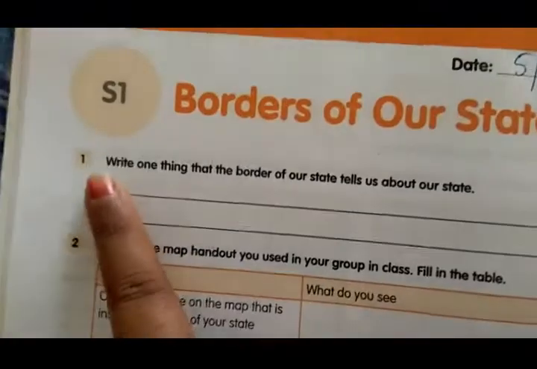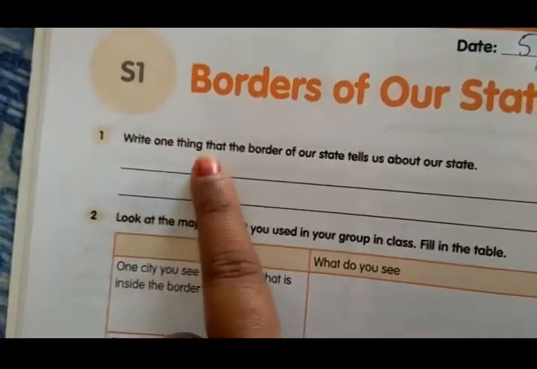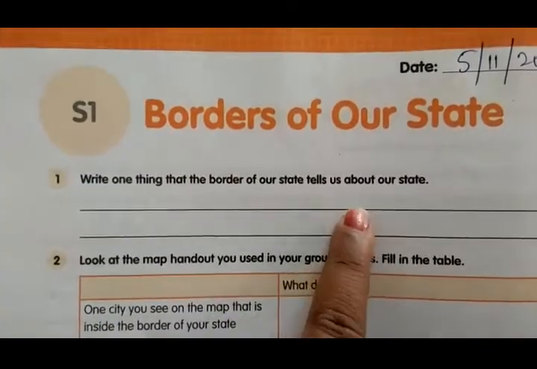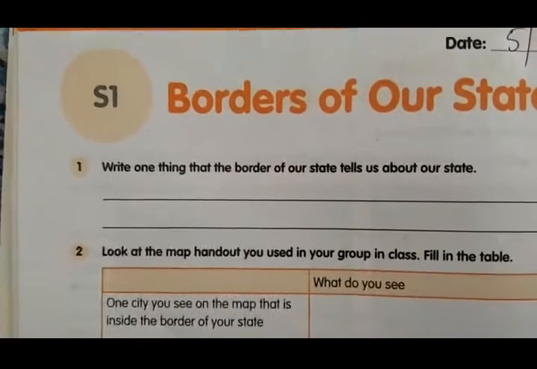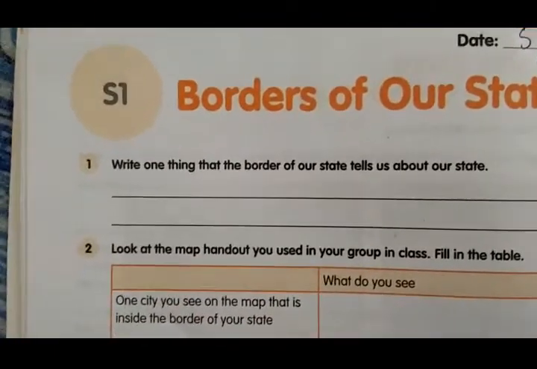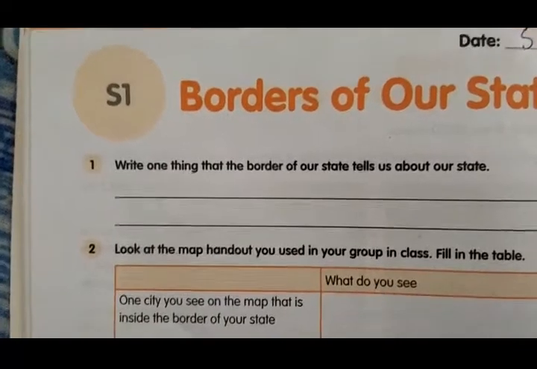Borders of our state. First question: write one thing that the border of our state tells us about our state. The border of our state shows the areas that are part of our state.